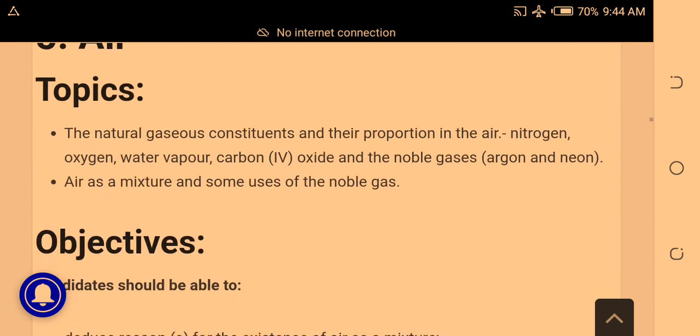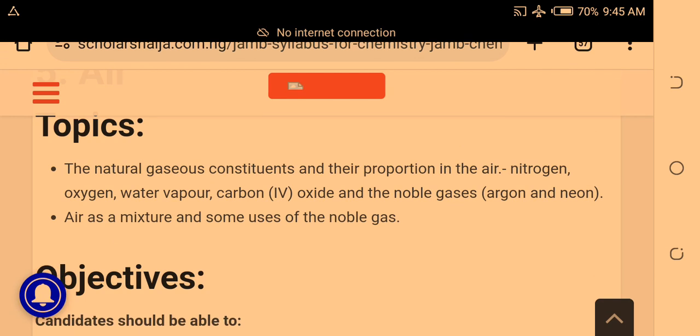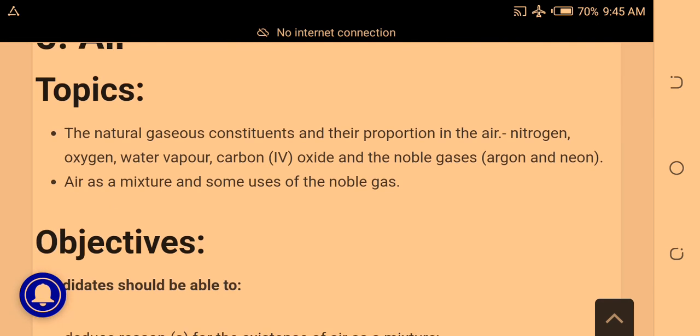Air. Remember, these topics I'm mentioning will definitely come out. Okay? Air. Under air, we have the natural gaseous constituents and their properties in the air. Those constituents you should focus more on are nitrogen, oxygen, water vapor, carbon dioxide, and the noble gases. The two noble gases to focus on are argon and neon. Air as a mixture and some uses of the noble gases. Remember, the gases to focus on for this year's JAMB are argon and neon.